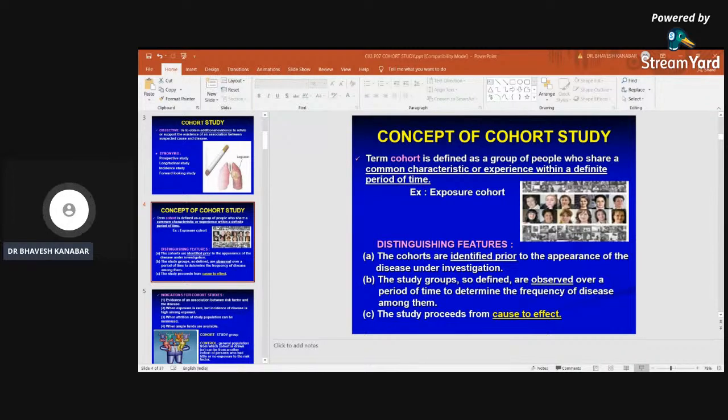Both the groups should be equally susceptible to the disease under study, and both the groups should be comparable in respect of all possible variables. Right? They should be equally susceptible, they should be comparable. Diagnostic and eligibility criteria of the disease must be defined beforehand. These are the considerations that should be taken before carrying out the cohort study.